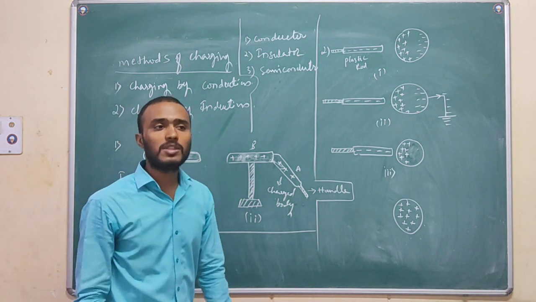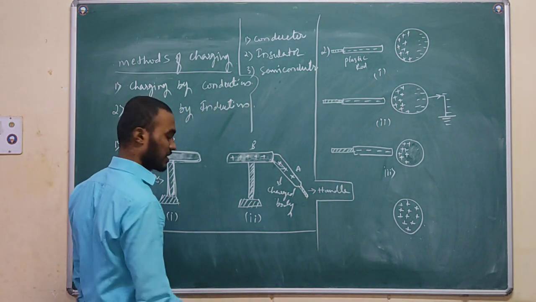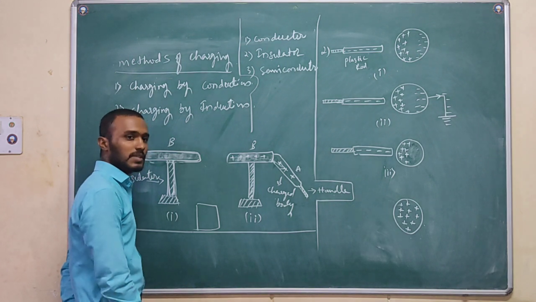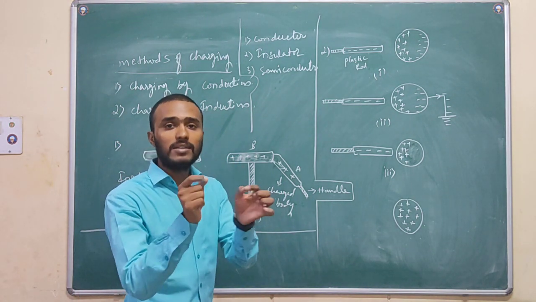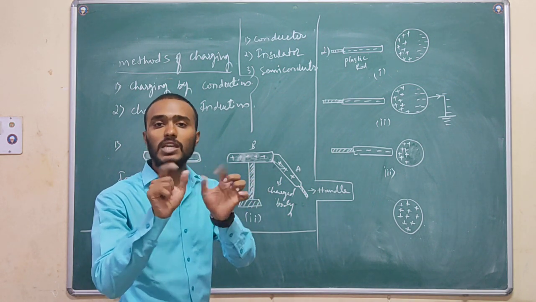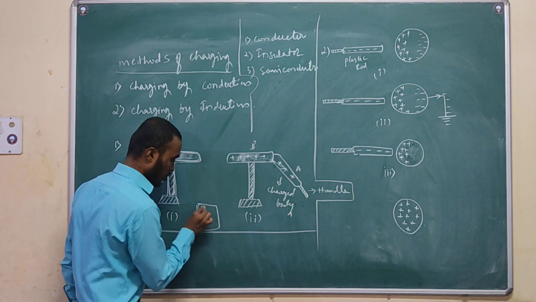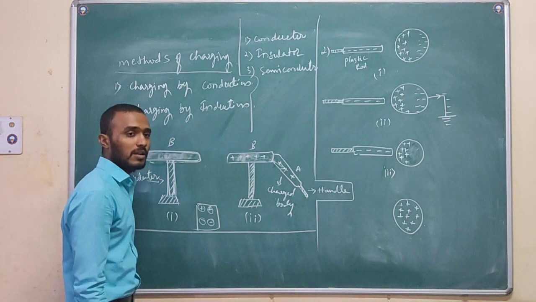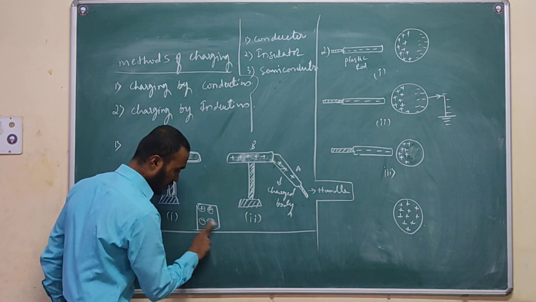When can we confirm the body is charged? It is very simple. Let us assume any kind of body. That body has an equal number of positive charges and negative charges. For example, 2 positive charges and 2 negative charges. By some process, I remove one negatively charged particle.